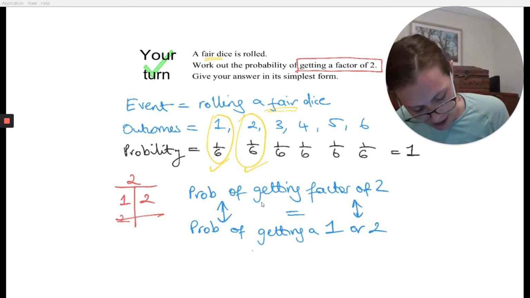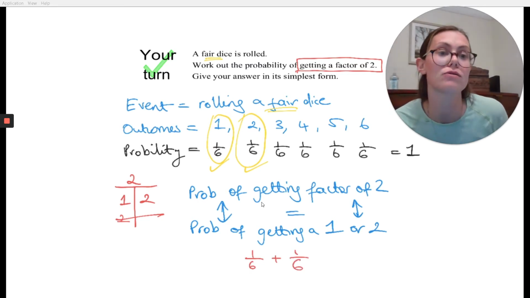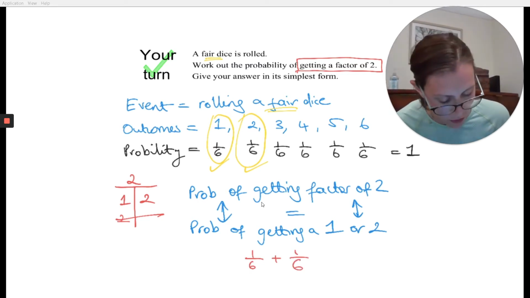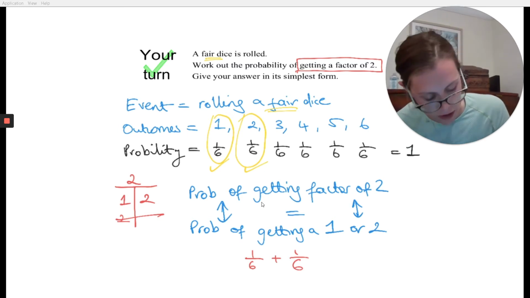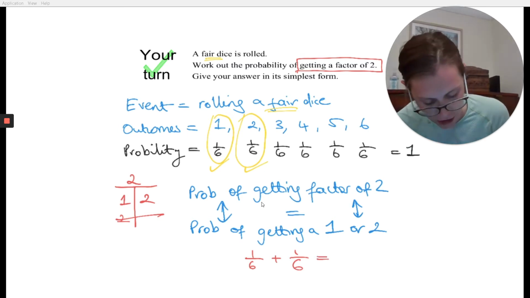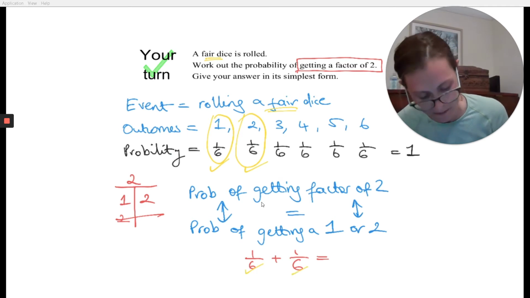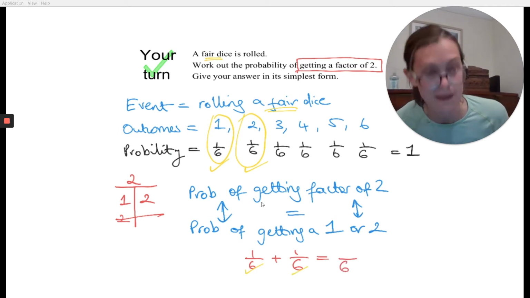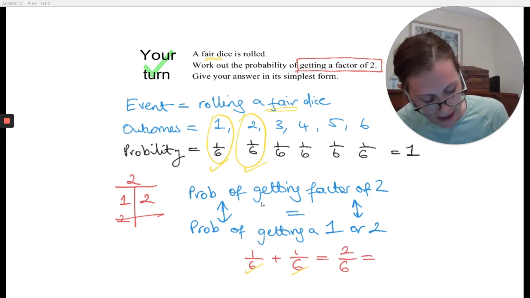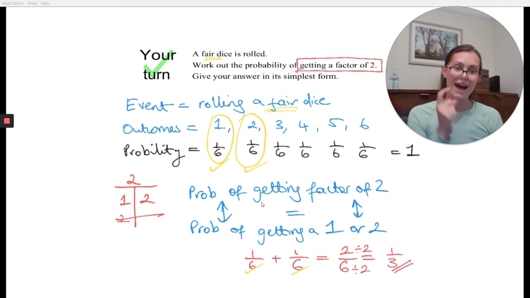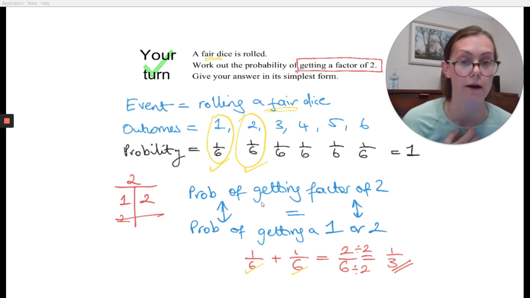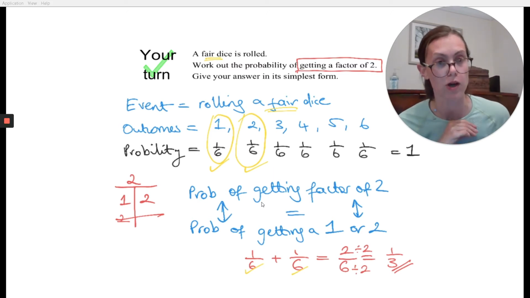So we say, okay, that is 1 over 6, add 1 over 6. And again, the great thing about this dice being fair is we've got the same denominator on the bottom. So I can add these fractions, and when we add fractions, you check the denominator is the same on the bottom. If it is, you keep it the same in your answer, and you just add the top. So our final answer is 2 over 6. And if I simplified it, I could divide top and bottom by 2, and I would get 1 over 3 as my answer. So the add-on there is when you have multiple outcomes, we add them together.